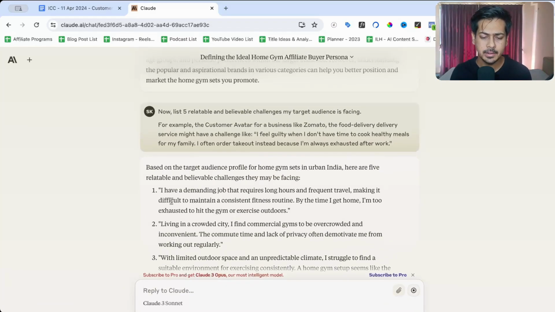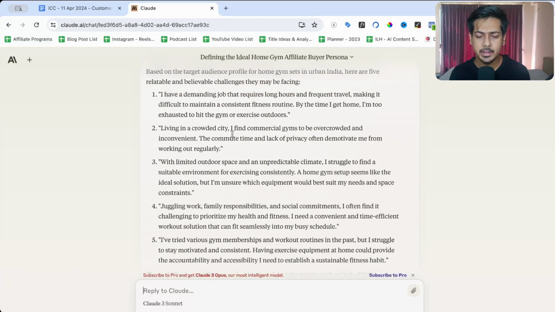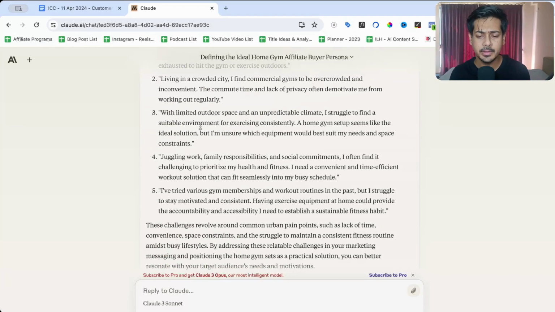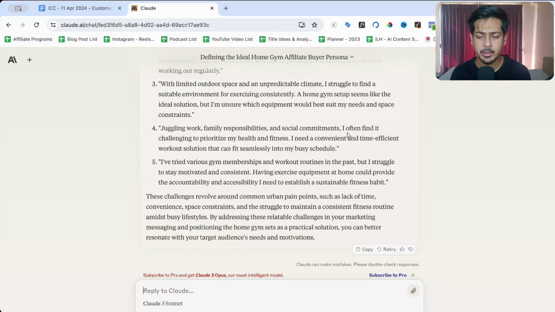Okay, 5 challenges are: I have a demanding job that requires long hours and frequent travel. Okay, living in a crowded city, I find commercial gyms to be overcrowded and inconvenient. Yes. With limited outdoor space and an unpredictable climate, I struggle to find a suitable environment for exercising consistently. Awesome. Juggling work, family responsibilities, and social commitments, I often find it challenging to prioritize my health and fitness.